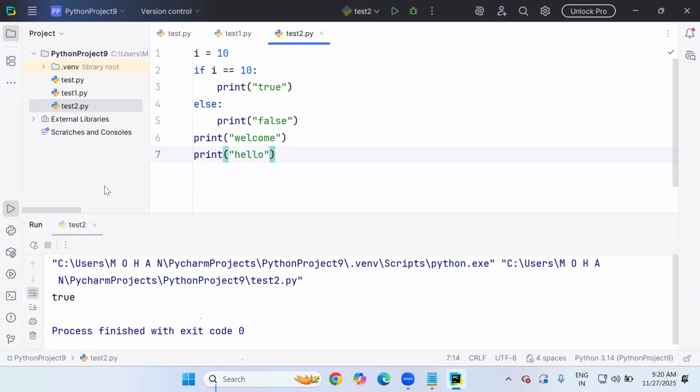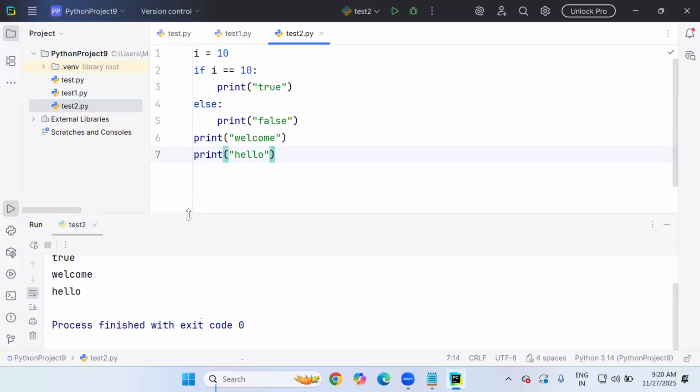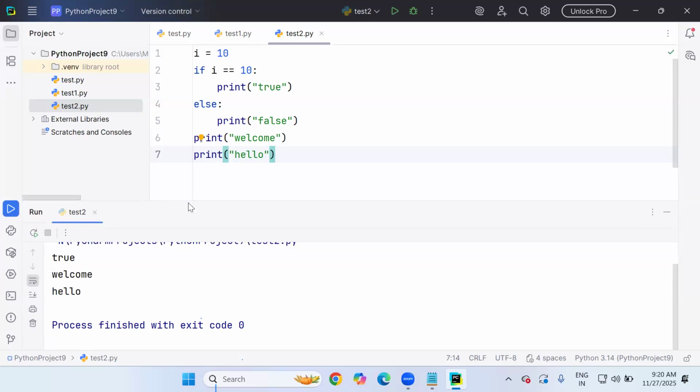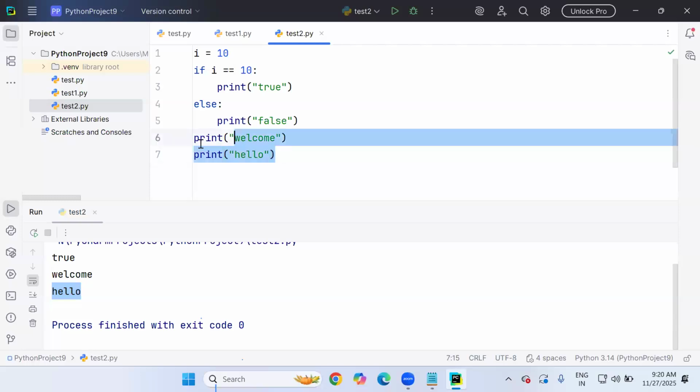If I run this test2.py program, are all lines executing or not? Yes, we got the output here. The True statement is because of this logic, and Welcome Hello is also coming because of the print statement. But I took the decision that I don't want to run this.